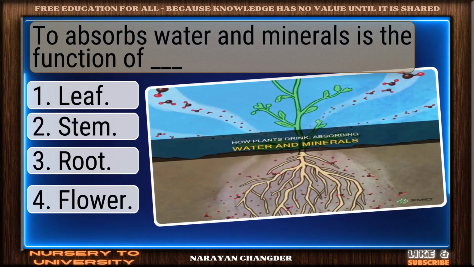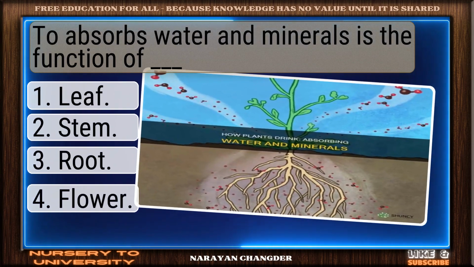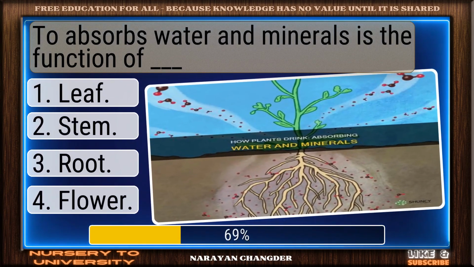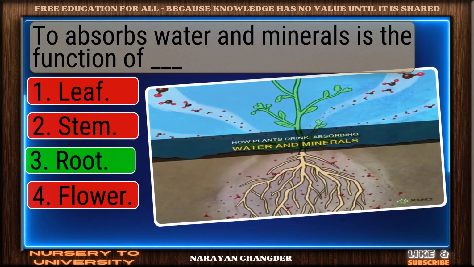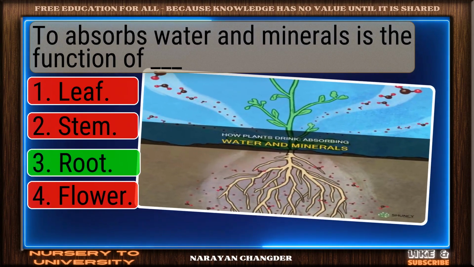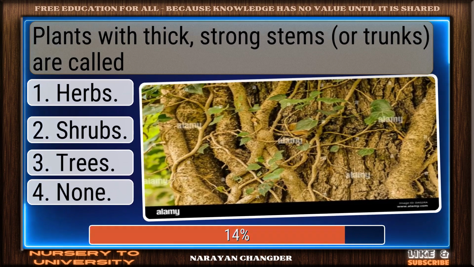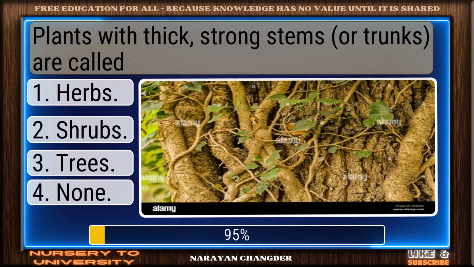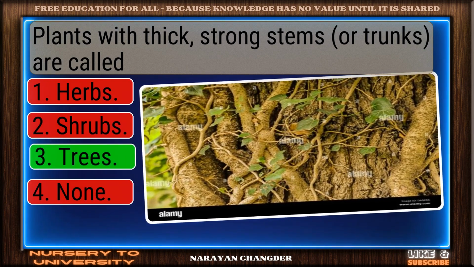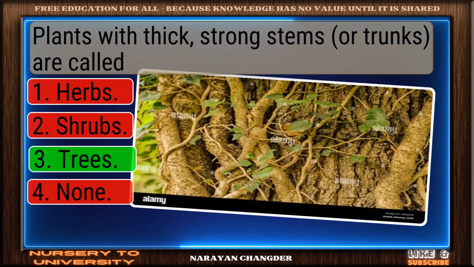To absorb water and minerals is the function of dash. Excellent. Root is a brilliant choice. Plants with thick, strong stems are called. Well done. Trees is the right choice.